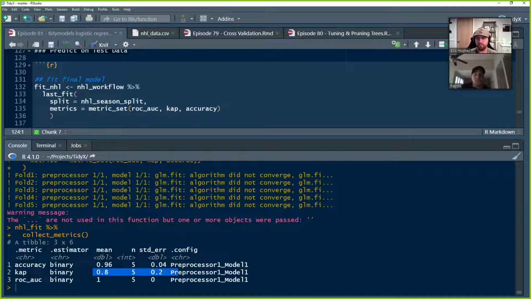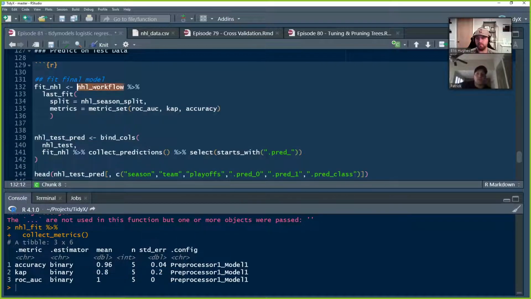our actual data. So here, we're going to fit the model and then make some predictions. So we're going to take the entire workflow. We're going to say last_fit. Unlike the random forest from last week, where we needed to specify that we wanted the best fit, this has no tuning parameters, and we're happy with where the model is. So we're just going to take the last fit of that model.